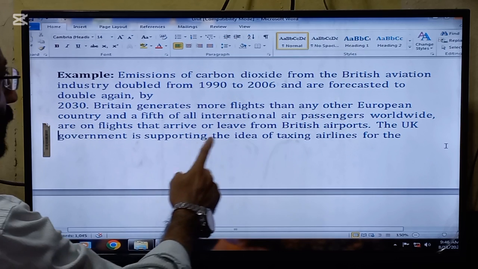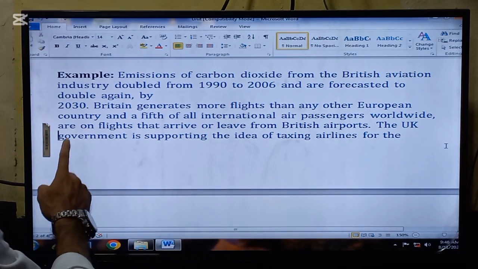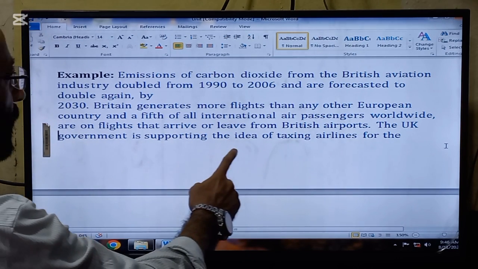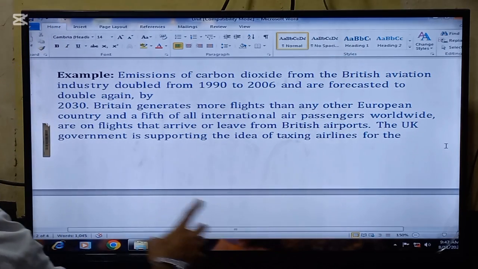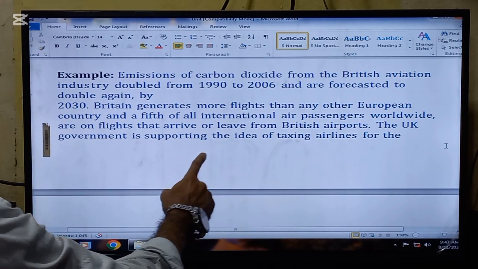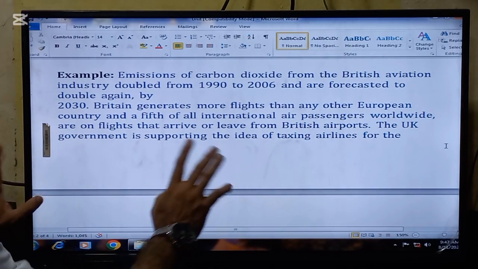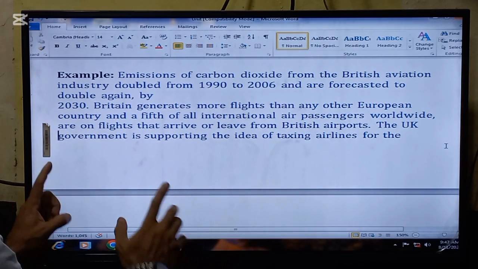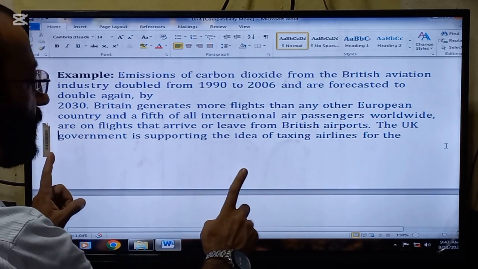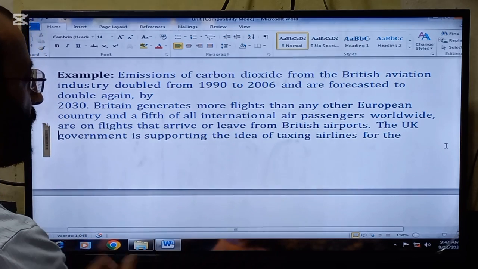Britain generates more flights than any other European country, and a fifth of all international air passengers worldwide are on flights that arrive at or leave from British airports. So almost 20% of the share of air flights is from Britain.